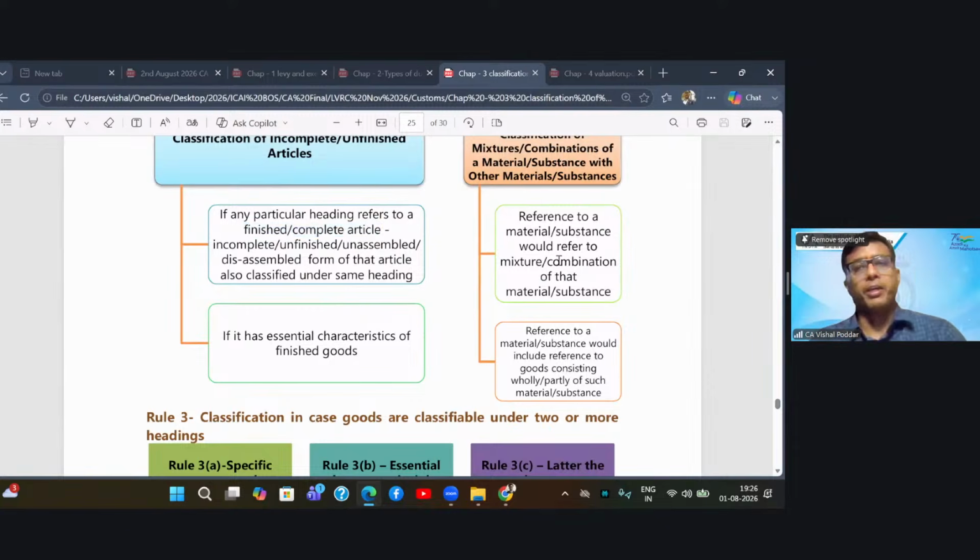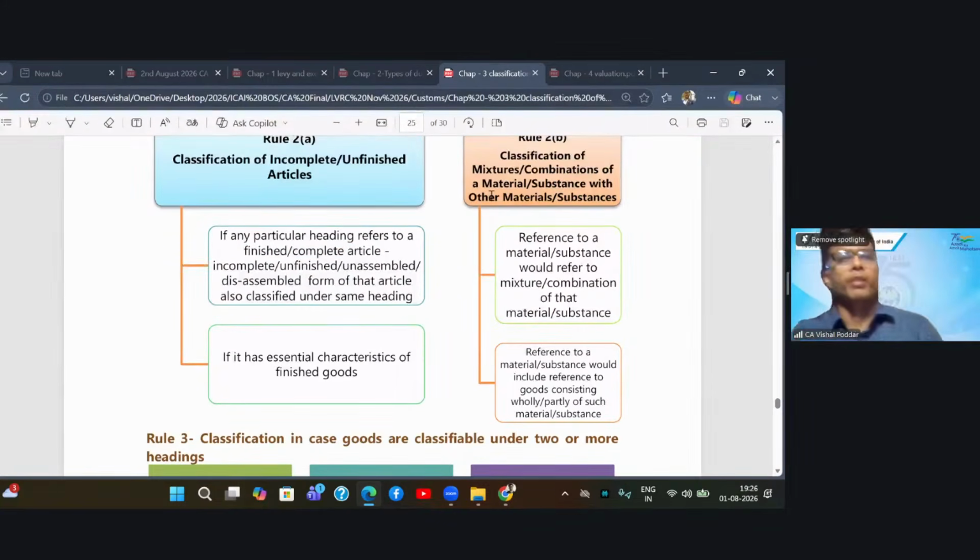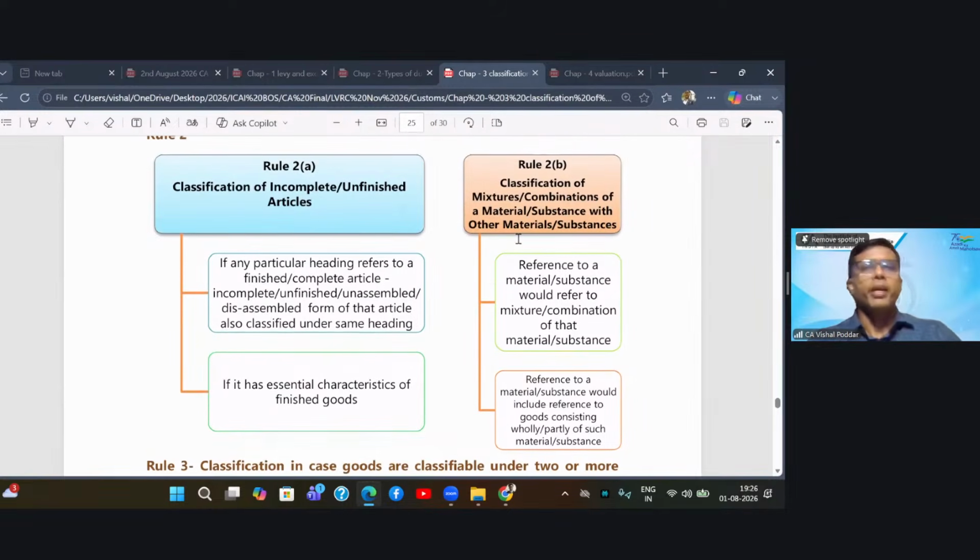Then comes the second part, 2B. Now, what is 2B dealing with? Many times when you read the heading, it may not cover the name of the final product. Like, as I said, I gave you an example: products of leather industry. Similarly, you have headings which will say, let us say, products made of mangoes. Another heading may be goods made of milk or milk products.